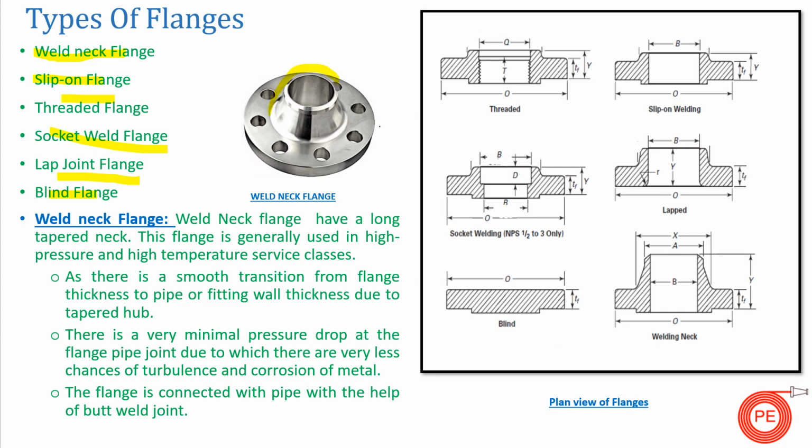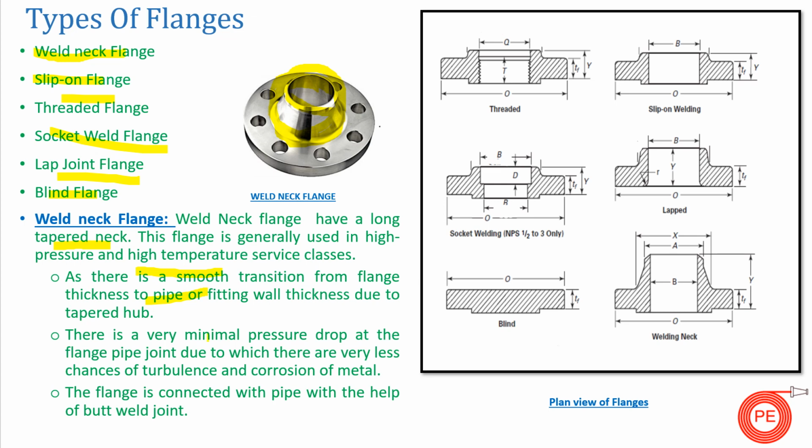So this is your weld neck flange. Basically, a weld neck flange has a long tapered neck. As its name suggests, this is the long tapered neck coming outside from the flange body. This long tapered neck gets welded with your pipe, and we get the flange connected with our pipe. As there is a smooth transition from flange thickness to pipe or fitting wall thickness, there are minimal pressure losses.